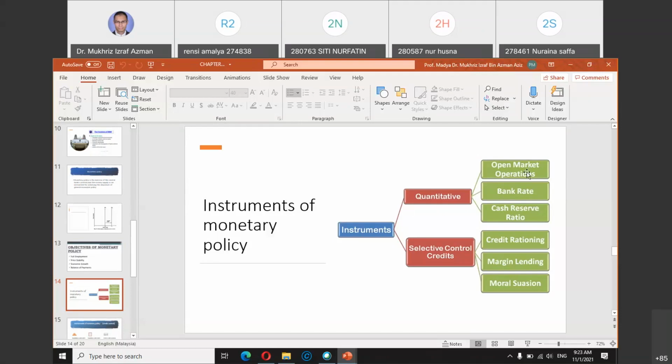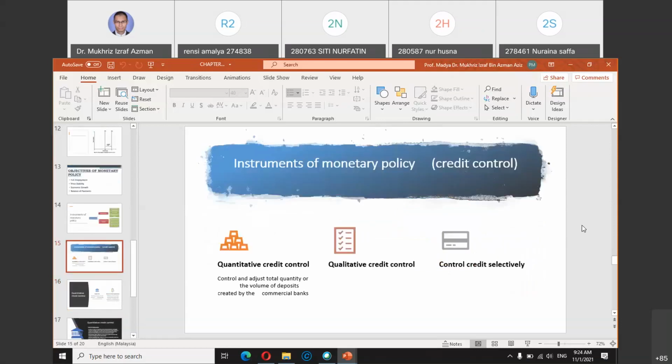Open market operation, again, is something like interest rate. And then credit controls, for example how much the profit level is. But I don't want to go too much into detail. Just look at these slides and familiarize yourself that you have two components: one is quantitative, the other is selective credit control.